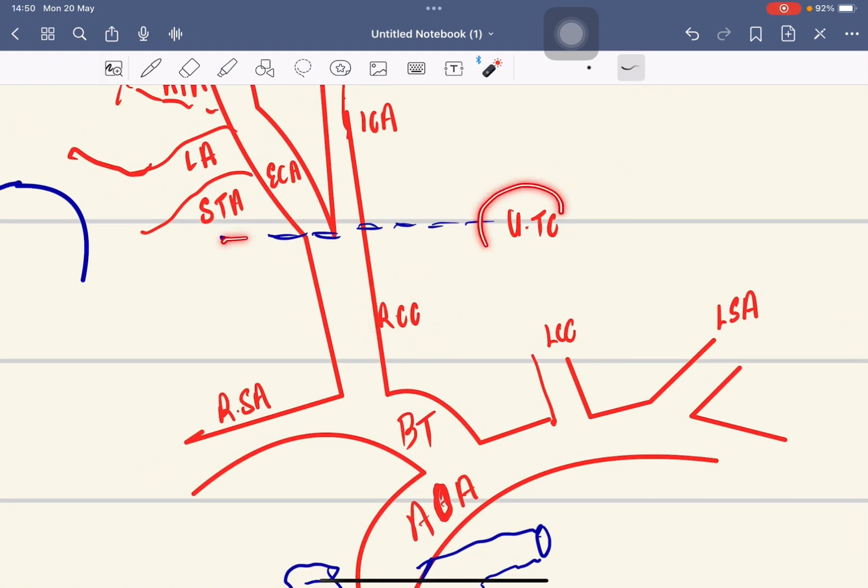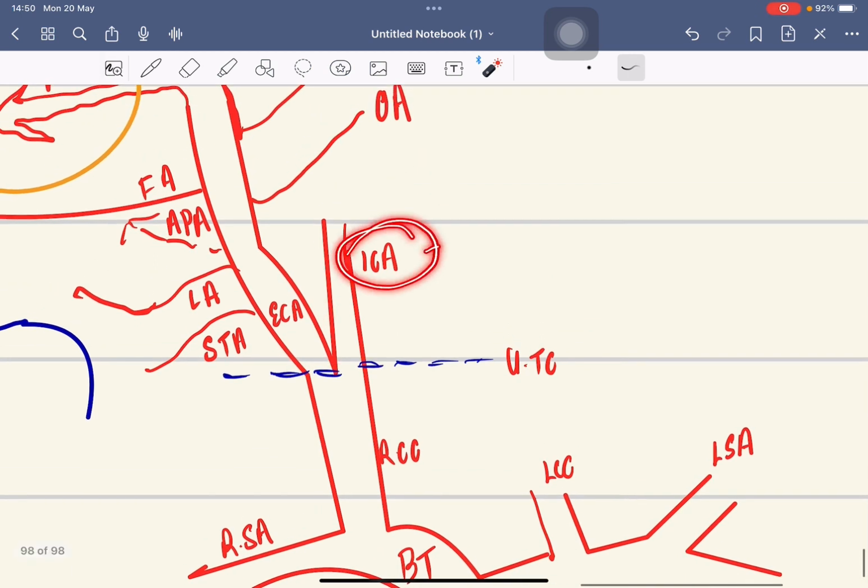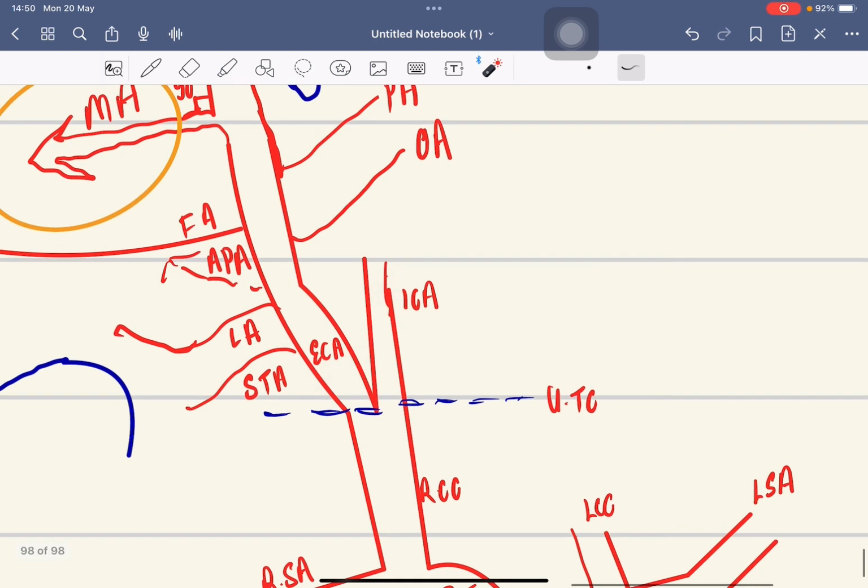At the upper level of the thyroid cartilage, it divides into the internal carotid artery and the external carotid artery. The internal carotid artery supplies the eye and brain. The external carotid artery supplies the face.